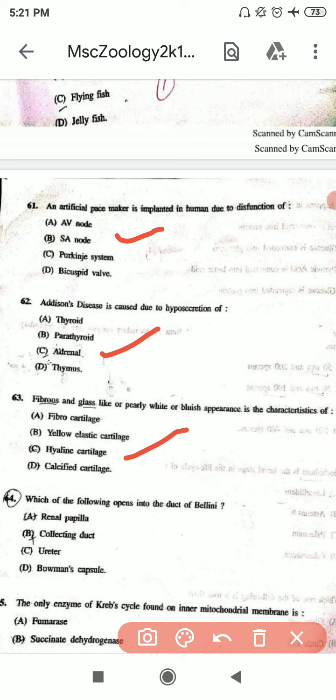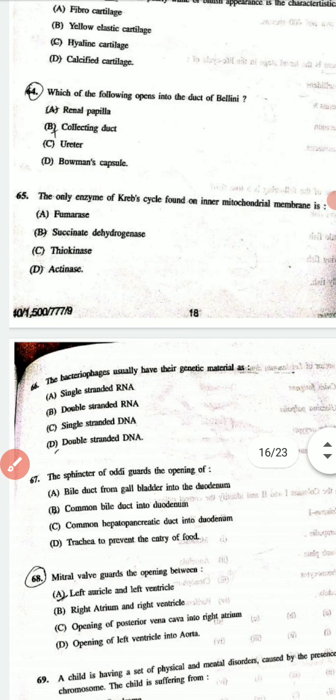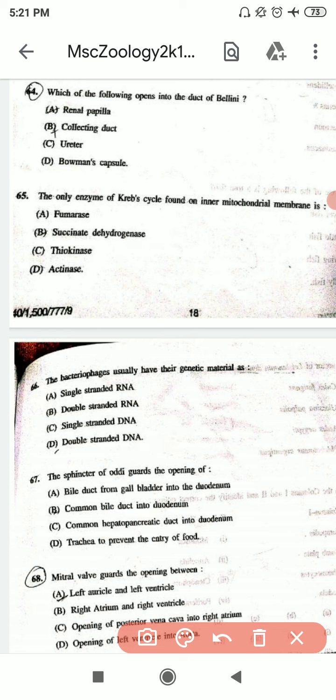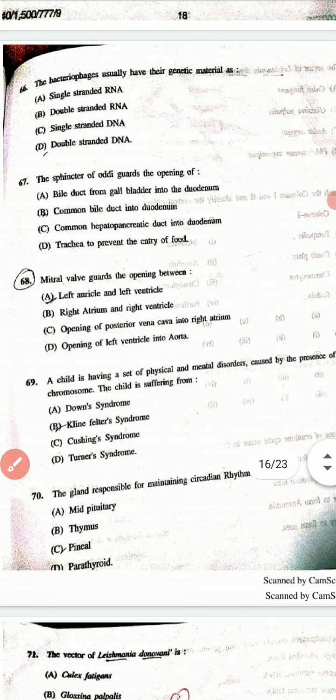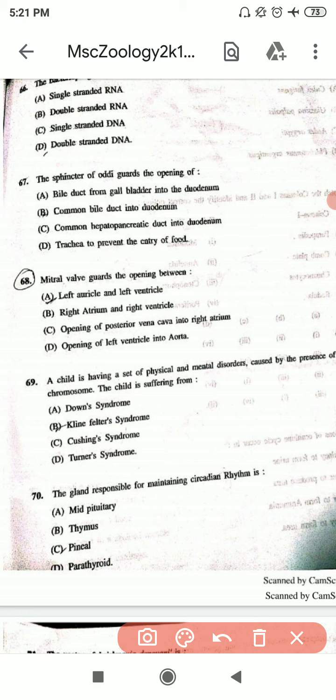64th question is which of the following opens into the duct of Bellini, and the correct option is B. 65th question is the only enzyme of Krebs cycle found on the inner mitochondrial membrane, and the correct option is B. 66th question is bacteriophages usually have their genetic material as, and the correct option is D. 67th question is the sphincter of Oddi guards the opening of, and the correct option is C. 68th question is the mitral valve guards the opening between, and the correct option is A.